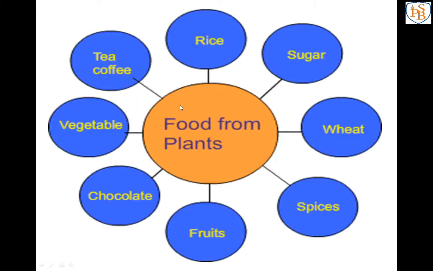See this image, which types of ingredients we get from plants. First is rice, next sugar, wheat, some spices. Spices we also get from plants, fruits, and some chocolates also. I know that you love chocolate very much, so chocolate also we get from plants, vegetables, tea and coffee. So all these are the ingredients that we get from plants. Plants are the sources of these ingredients.